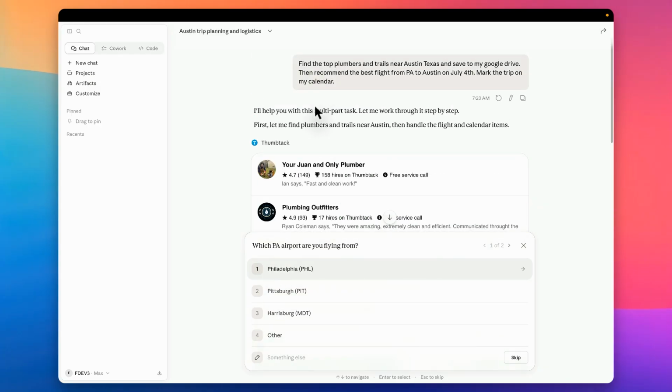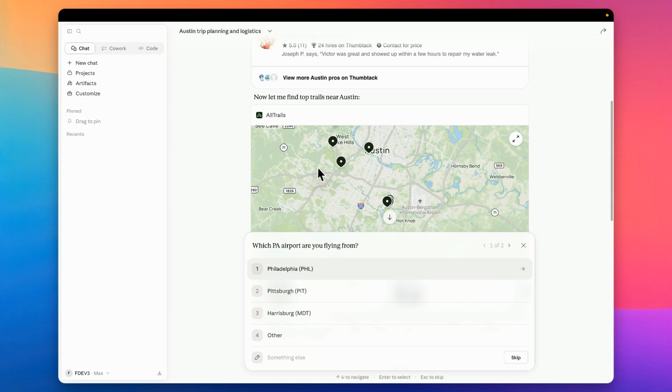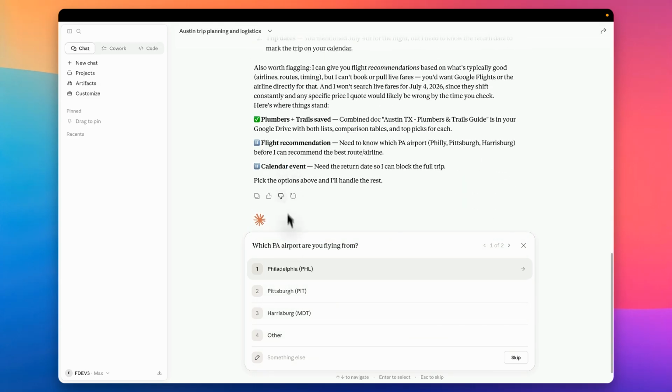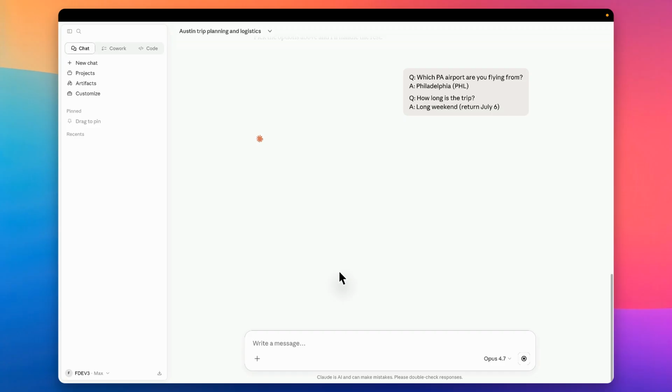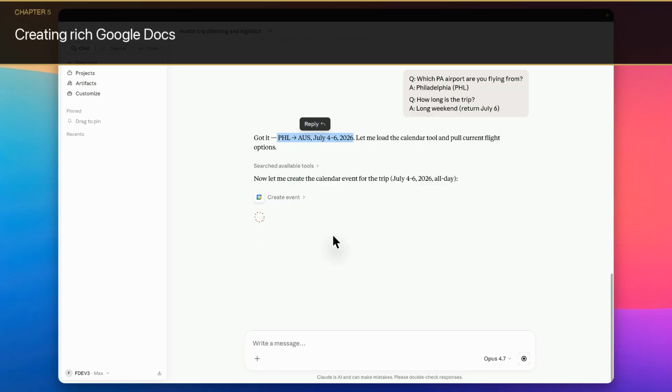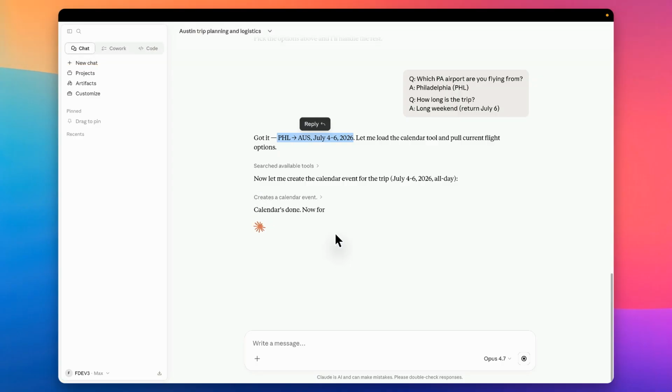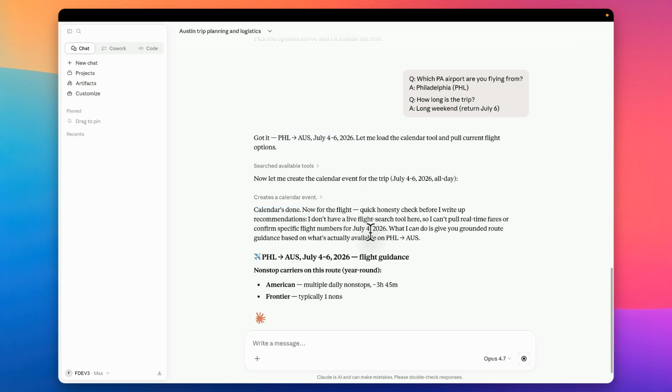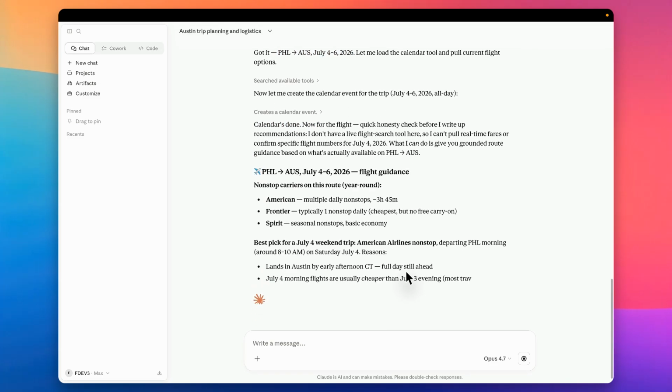Whereas in here, we've seen Thumbtack, we've seen AllTrails, Google Docs, so let's check that, flight recommendations, Philadelphia, long weekend, ask a couple of questions, and I answered those questions. Now it should, got it. It's going to look for the trip. Are there available tools? It says no available tools, and then I'll allow this to create that calendar invite. Just amazing with the way Claude does it. So calendar is done. Now for flight, it's recommending the flight as such.